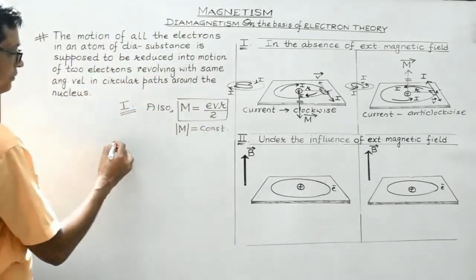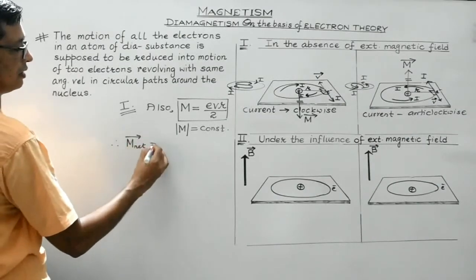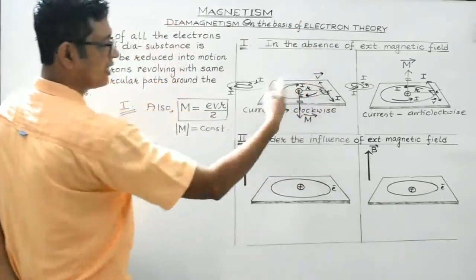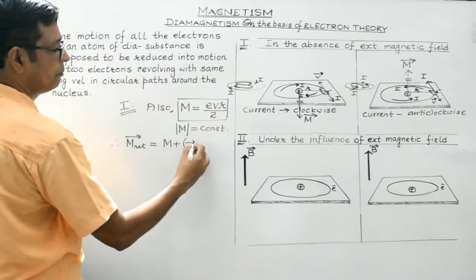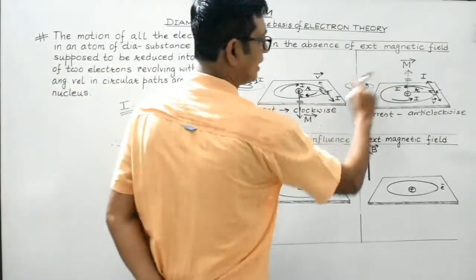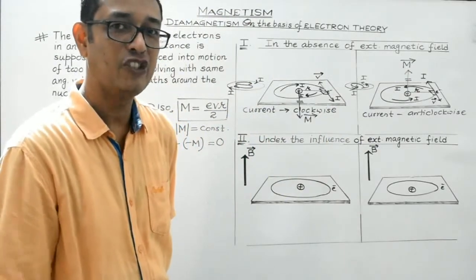So therefore, net magnetic moment would be equal to, if this is taken as positive direction, whatever, M plus minus M. So it will be equal to 0. Both are oppositely directed, so they naturally will tend to cancel out the effect of each other.